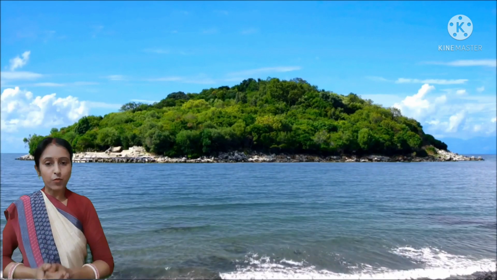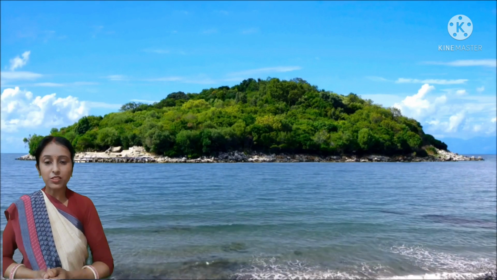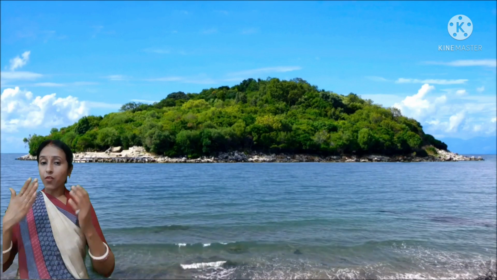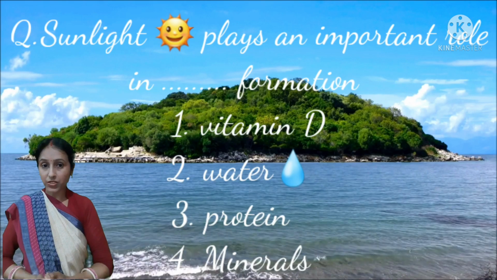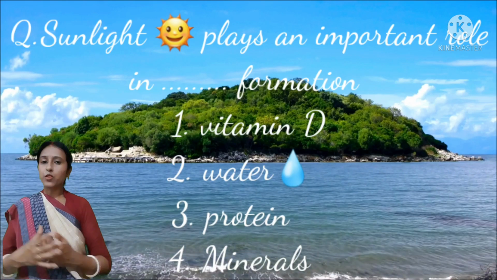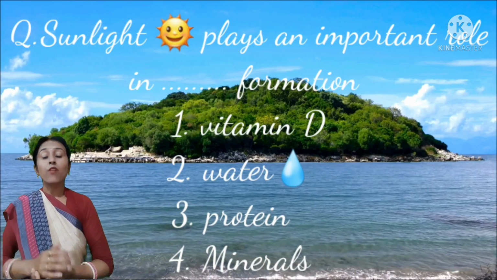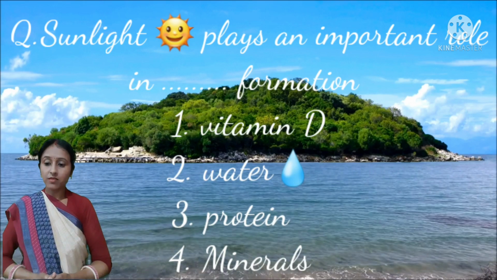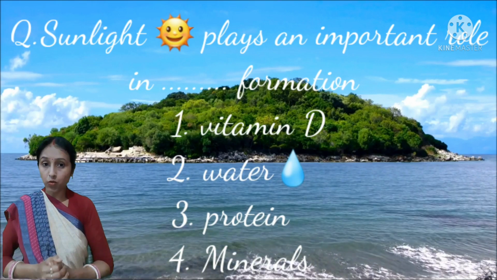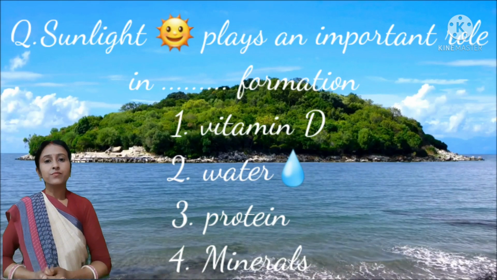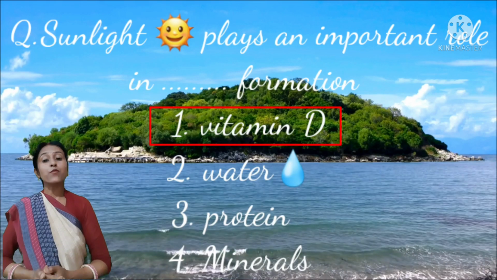Then you don't have any problem with this, okay? So, in this video, we practice some questions which are in the form of MCQs. And the first question is, sunlight plays an important role in dash formation. What type of nutrient is used there? And your options for this question are vitamin D, water, protein or minerals. So, sunlight plays an important role for what formation? For vitamin D formation. Okay, the answer is vitamin D.